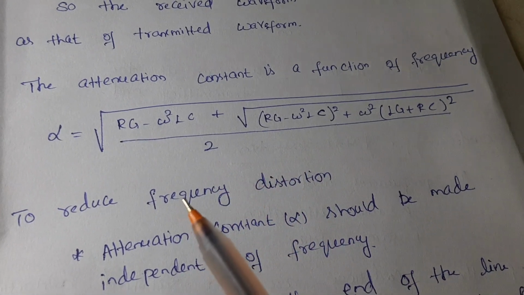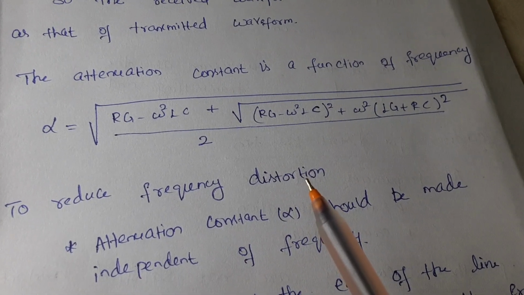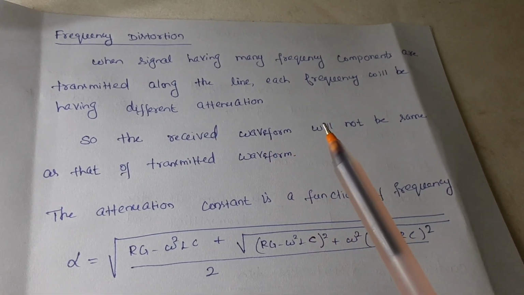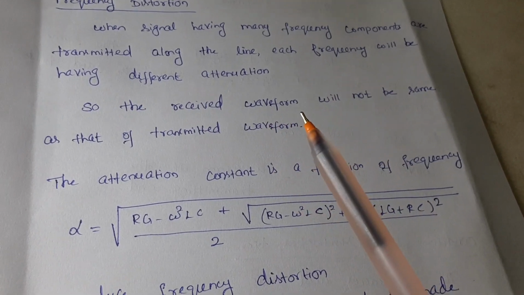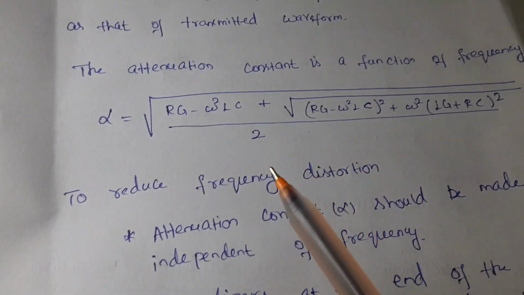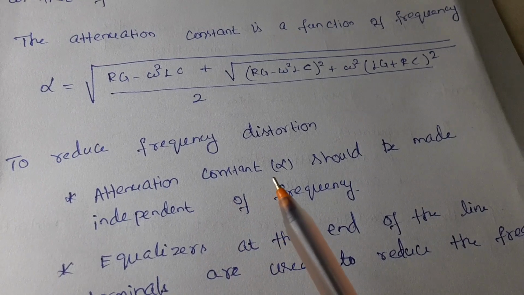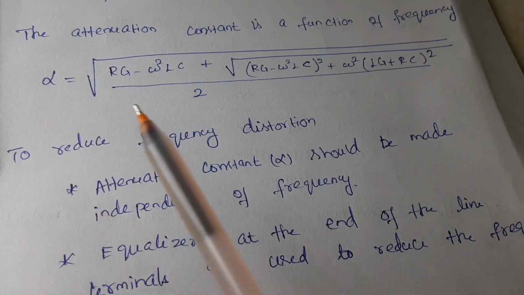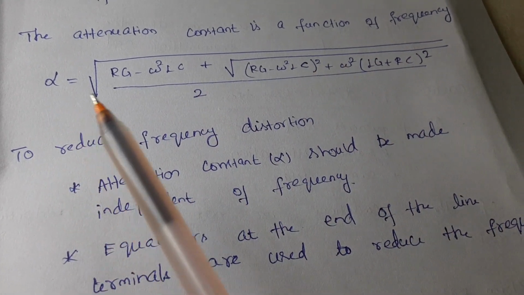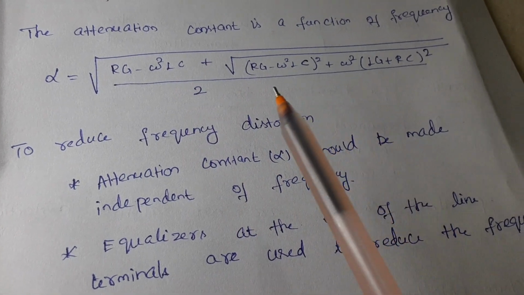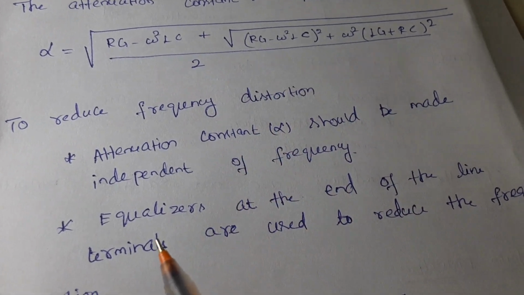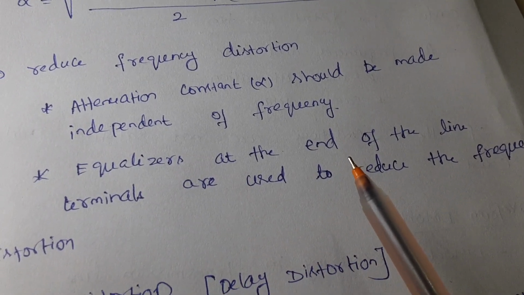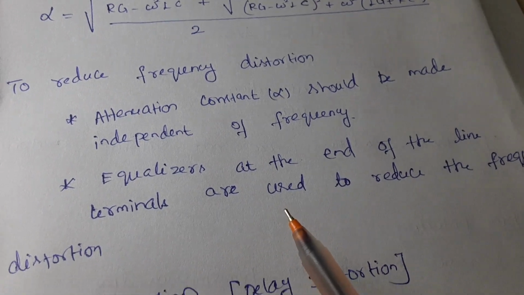Now, if I want to reduce this frequency distortion, remember the reason for frequency distortion is that all frequencies have different attenuation. So the attenuation constant alpha should be made independent of frequency. If in this expression we make the attenuation constant independent of the frequency term omega, we can reduce frequency distortion. The other way in which we can reduce frequency distortion is by inserting equalizers at the end of the transmission line terminals.